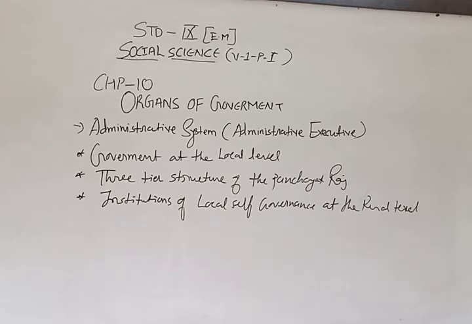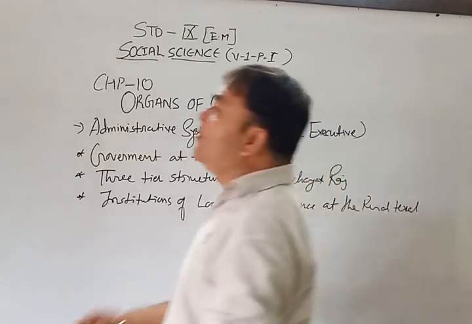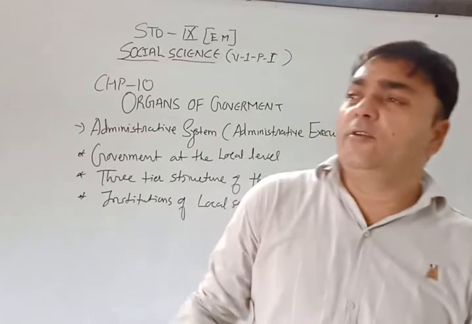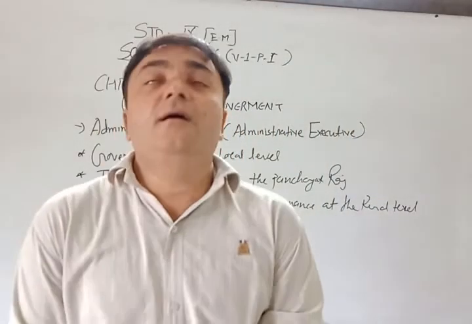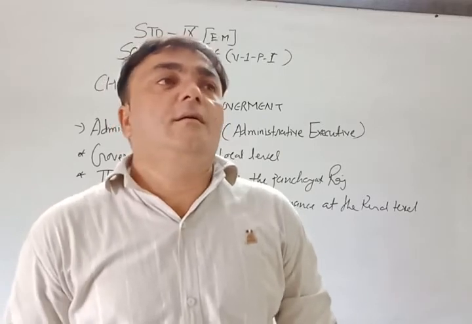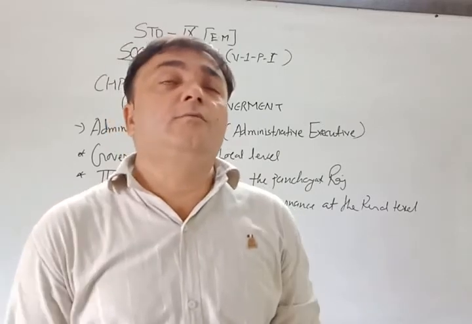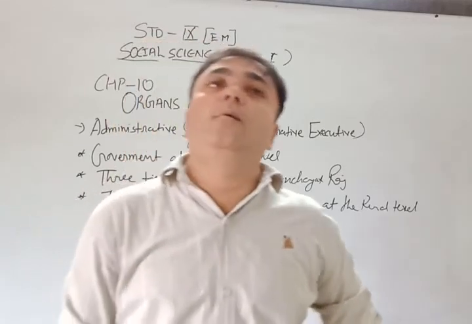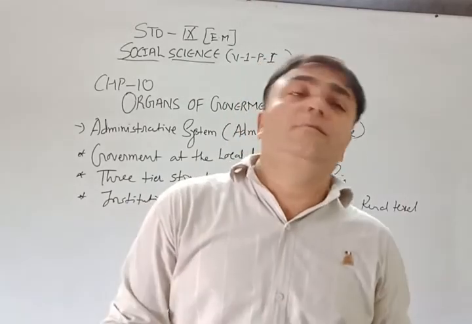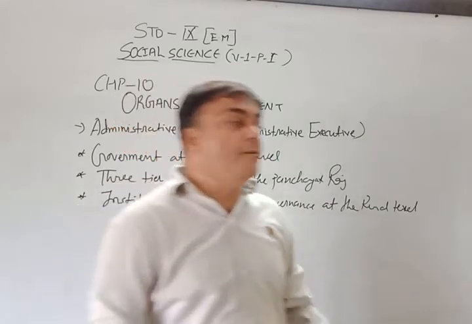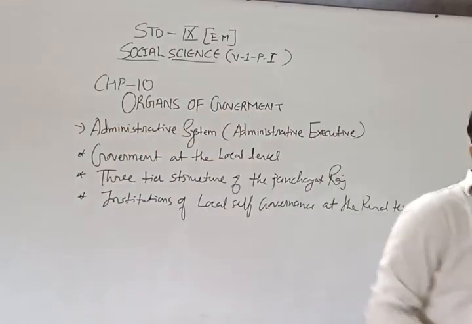The government rules regarding two houses: a bill is passed in the Lok Sabha, then it goes to the Rajya Sabha, and again it comes to the Lok Sabha. After the majority of the members approve, it is finally sent to the President for signature. After the President signs, it becomes law. Then we went to the other sections, the administrative executives and political executives.